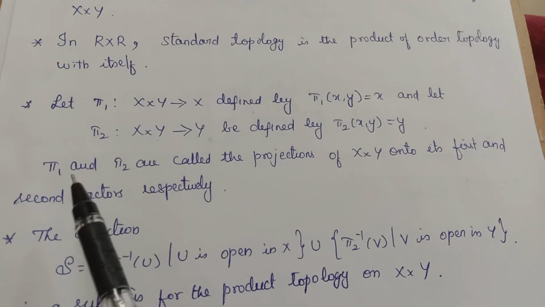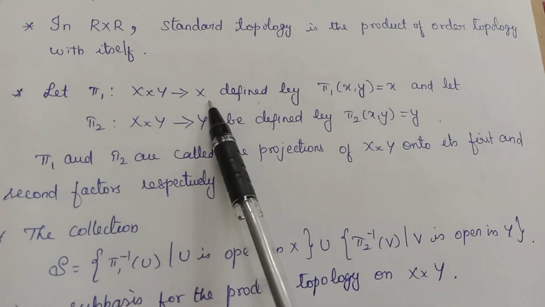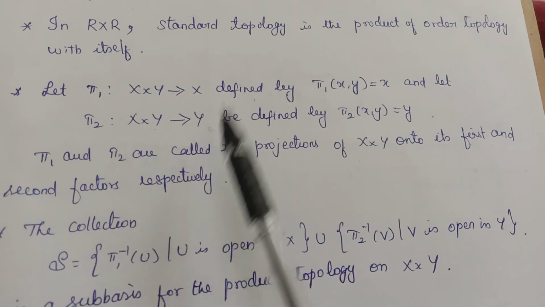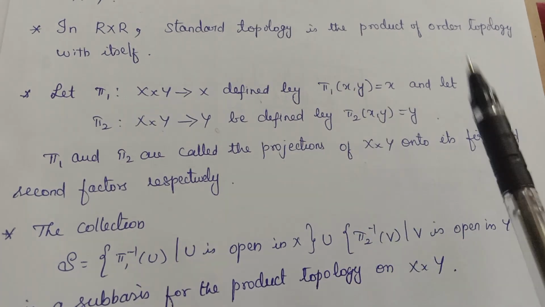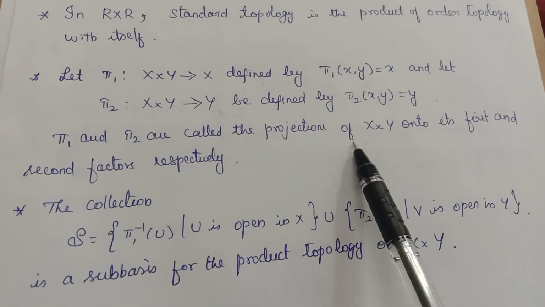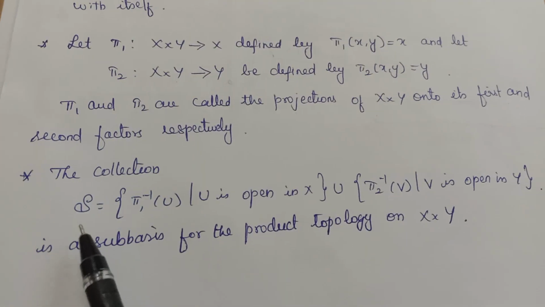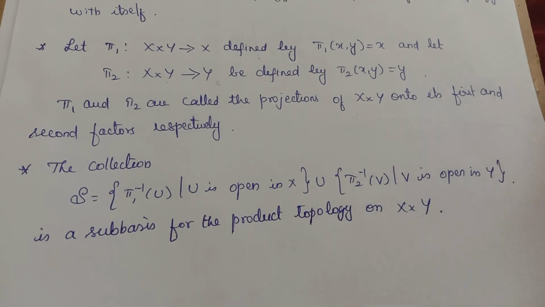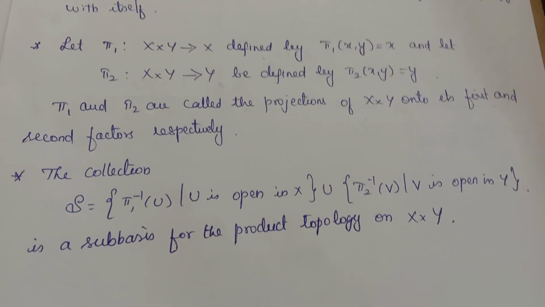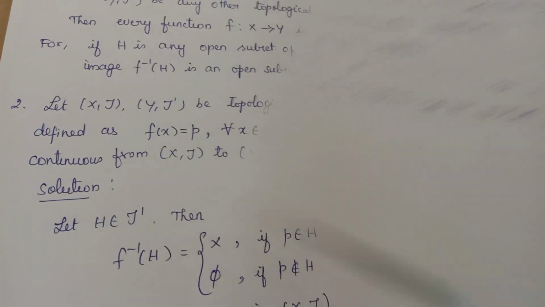Now the next one is projection. Pi 1 is a projection from X cross Y to X and pi 2 is a projection from X cross Y to Y. How do we define them? Pi 1 of (x,y) is equal to x and pi 2 of (x,y) is equal to y. These are called projections on the first and second factors. And for these projections, the collection S equal to pi 1 inverse of U, where U is open in X, union pi 2 inverse of V, V open in Y, forms a subbasis for the product topology on X cross Y.